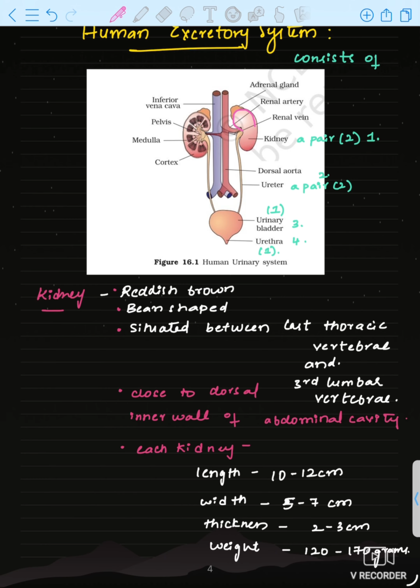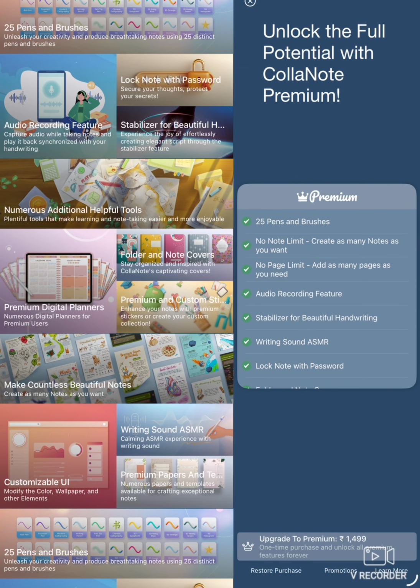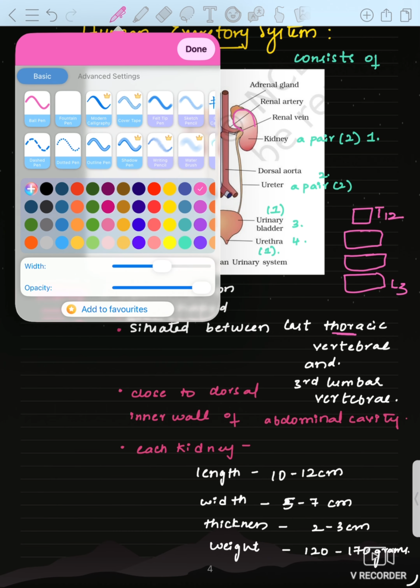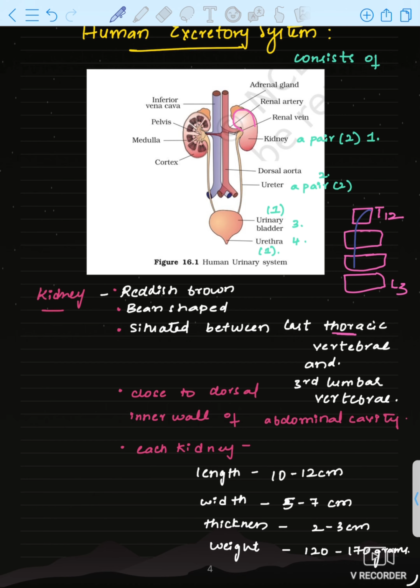See, any organs present in our body are described with respect to the vertebral position. Last thoracic vertebra means T12 vertebra, then first lumbar vertebra, second lumbar vertebra and third lumbar vertebra. In between these, kidneys are present. Kidney is situated between the last thoracic vertebra and the third lumbar vertebra. Okay.